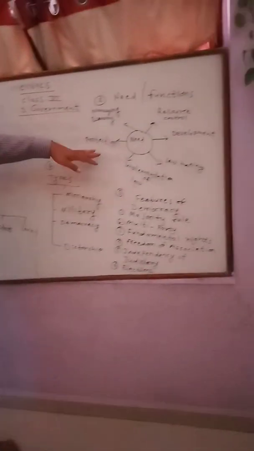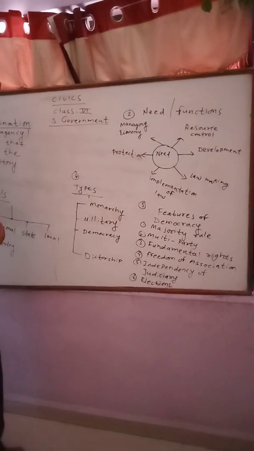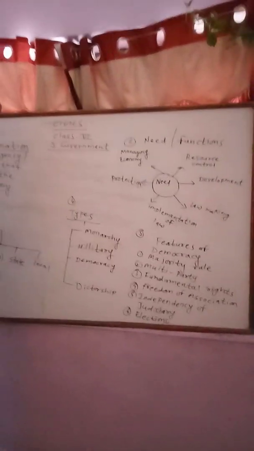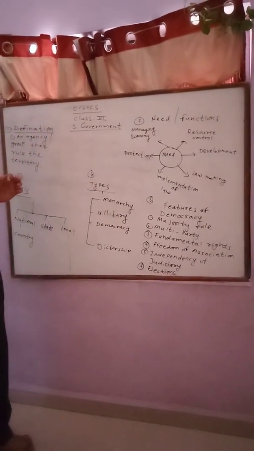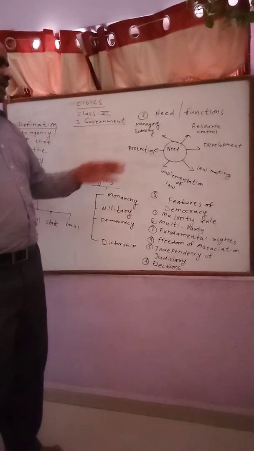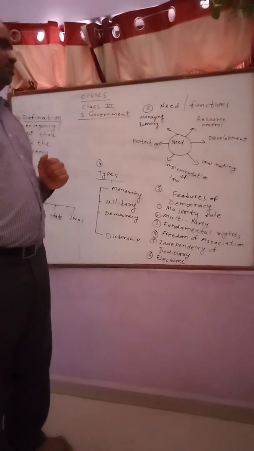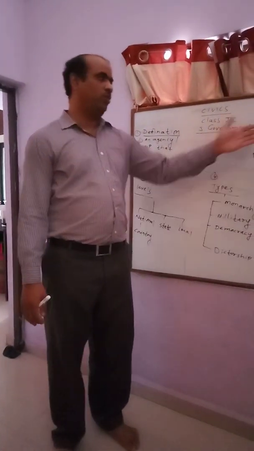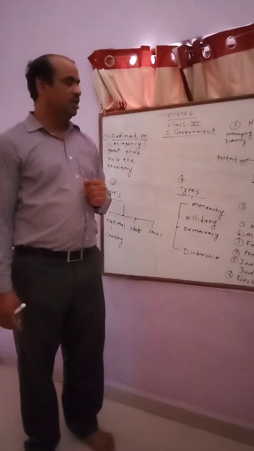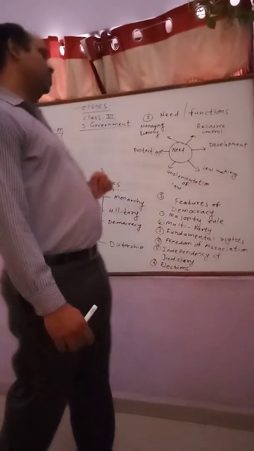And the next point is protection. So the government of a particular country has to protect the country. It may be from the internal enemy as well as external enemies. Then the next one is managing the economy. Each country requires some economic resources, and it is the work of government to provide or manage these economic factors. So these are the different needs or the functions of the government.